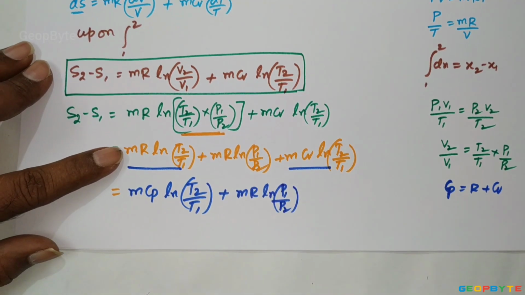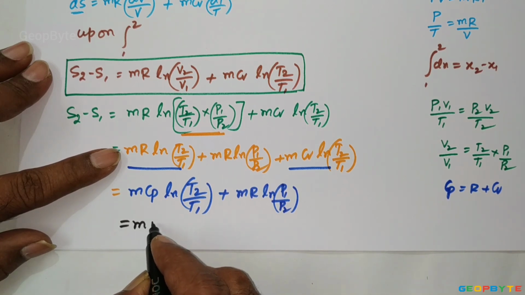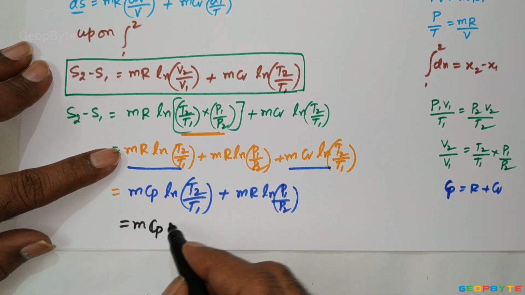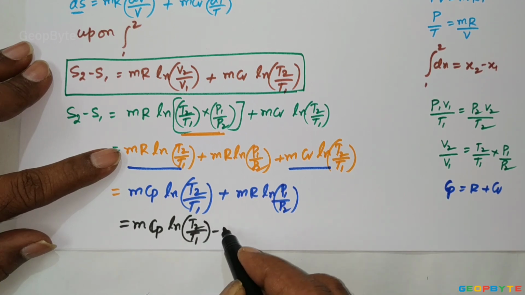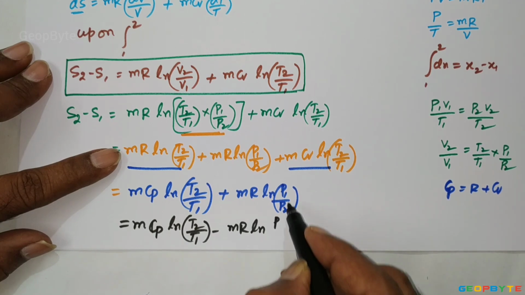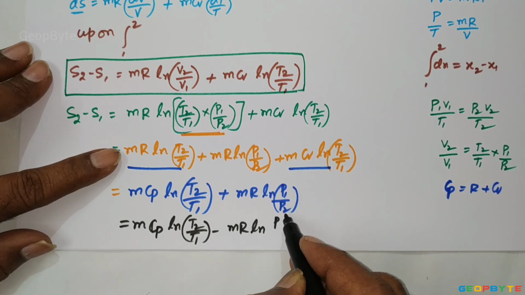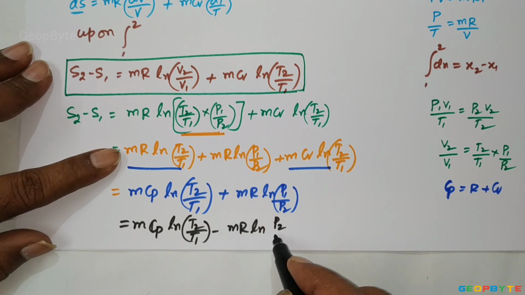In place of P1 by P2, writing P2 by P1, I took a minus sign: m Cp into ln T2 by T1 minus mR ln P2 by P1.